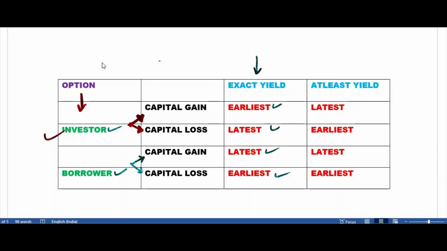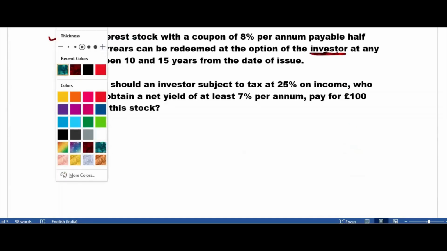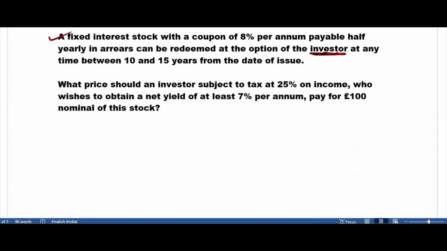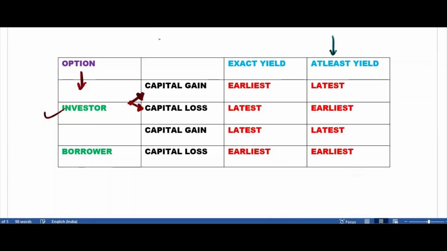Now coming back to this question, this is not required. Option is investor, this is given. And also, we'll take the last column. I'll show you that. See this question? At least 7% per annum. At least yield you want. Minimum 7% you want. So that means we'll go here. At least yield, we'll choose this column. We'll not use this column at all. Forget about this column. You just remember this column.